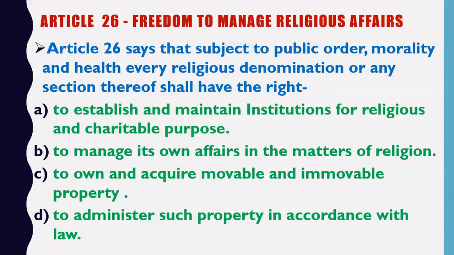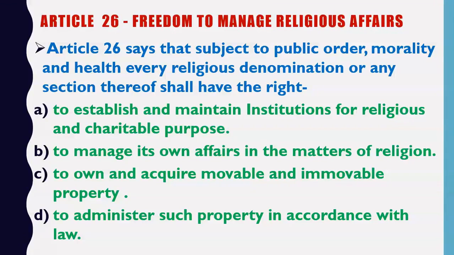So C and D we will read together. C is to own and acquire movable and immovable property, and D is to administer such property in accordance with law. Now what does it mean? So for example, suppose in Hinduism, the temple authorities have the right to own land.